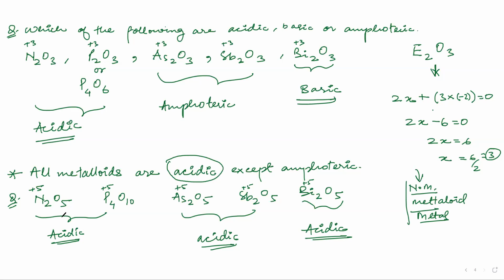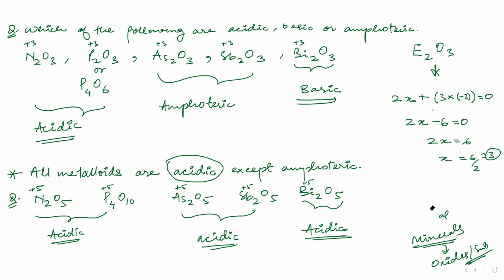For example, if we want to extract nitrogen or phosphorus from these acidic oxides, we have to react this N2O5 or P4O10 with some base. Then only we can get some reaction and extract them. So this is also used in metallurgy and in mining engineering. These oxides are very important, and most of the minerals are found in their oxides only. Oxides, sulfides, these are the most prominent ones. So you have to know the nature of the oxide, whether it is metal, non-metal, or metalloid.